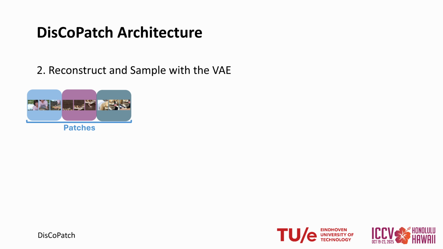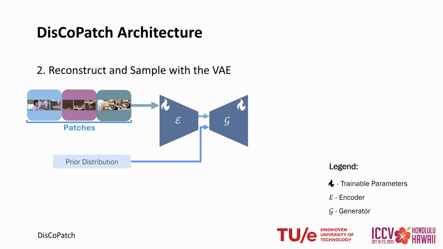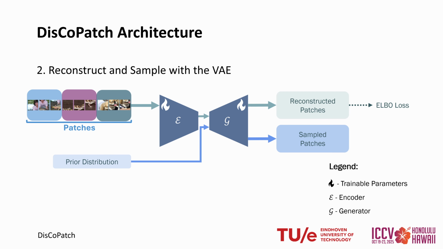The first element of our framework is a variational autoencoder that we train in a standard way to learn how to reconstruct and sample patches from the training distribution.